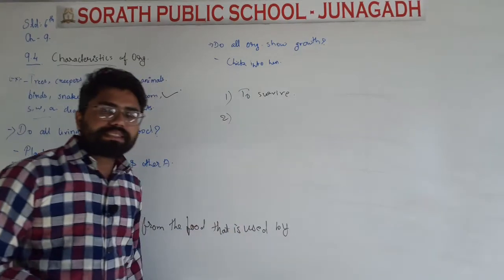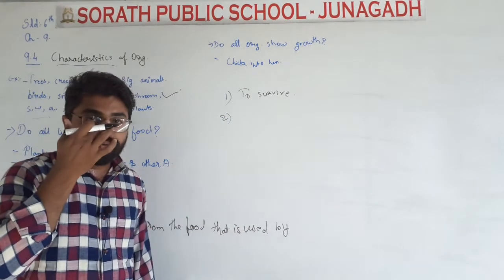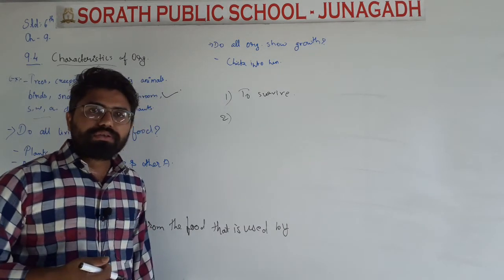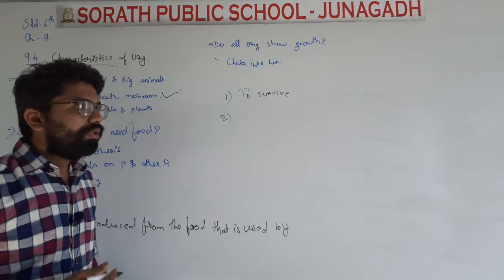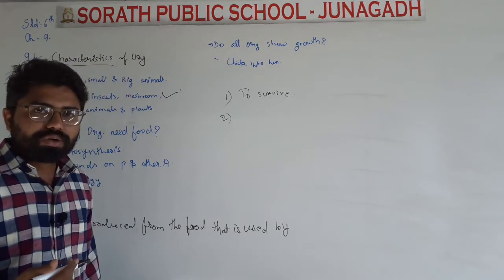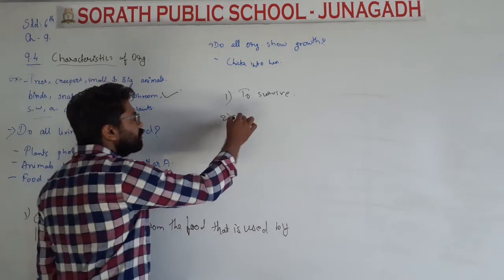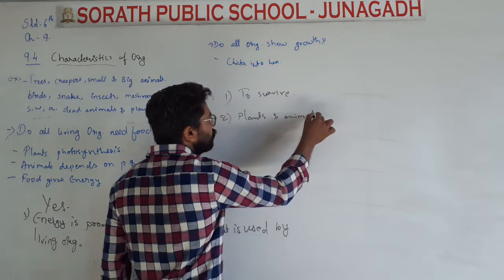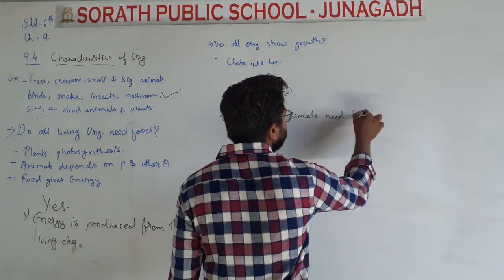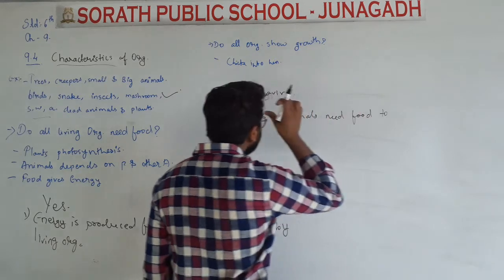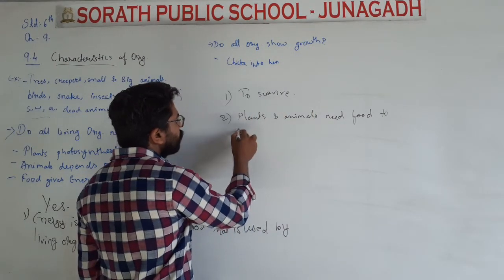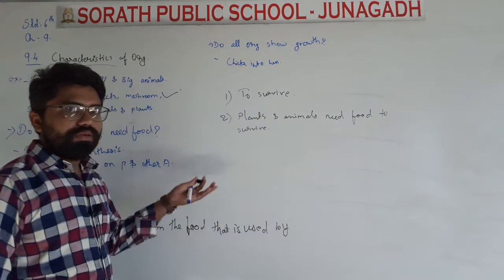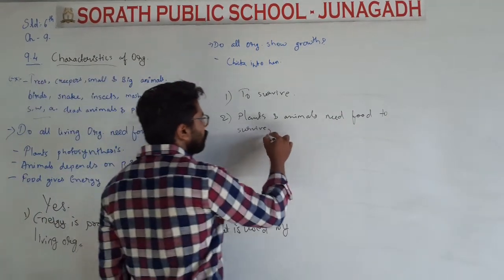Why do the plants need food? For the process of photosynthesis. They are making food by the process of photosynthesis. So we can say that plants and animals also need food to survive, to perform daily action.